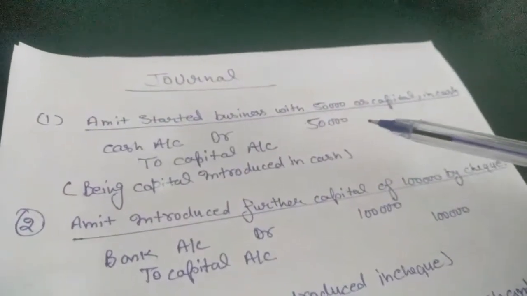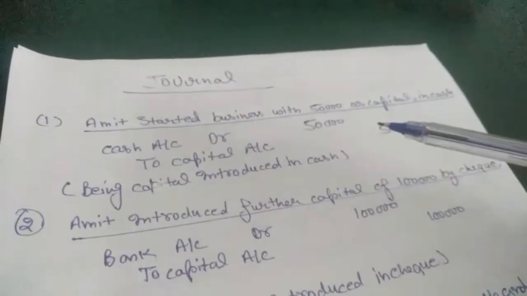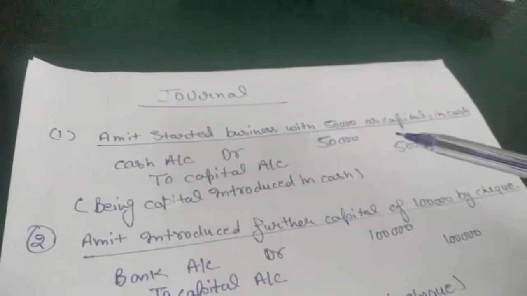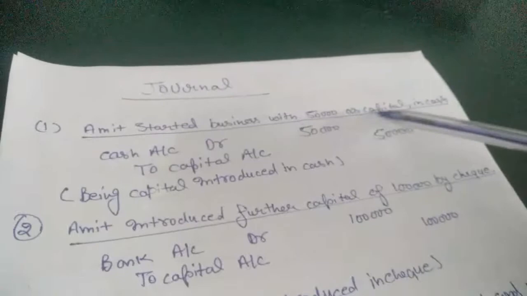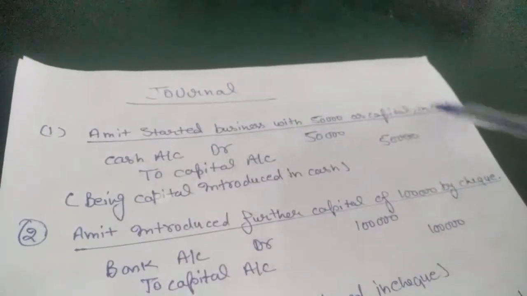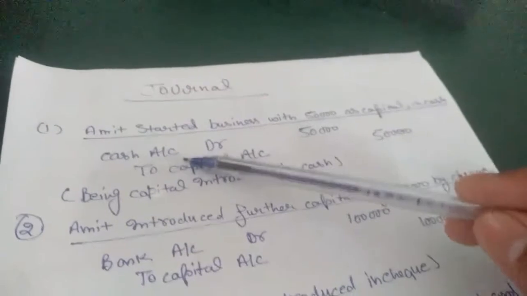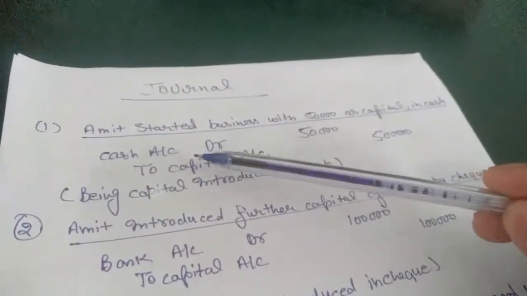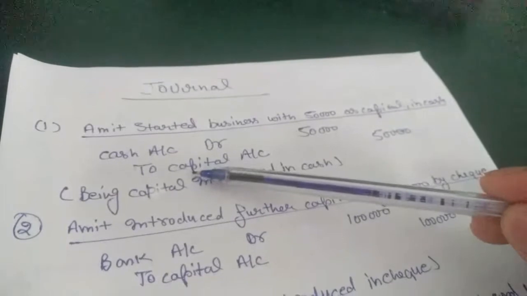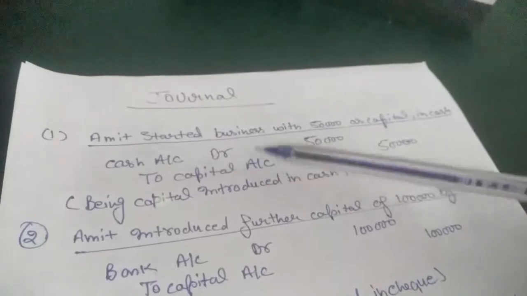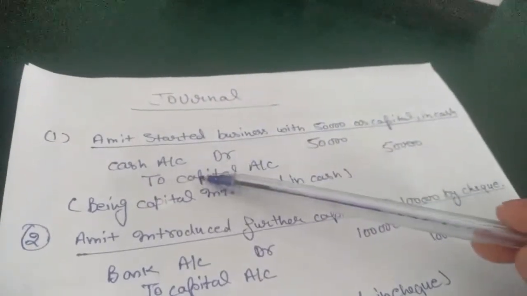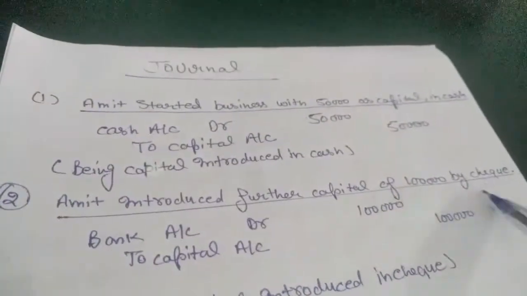in cash. As I said, we will take business as a prime factor, in which we see what is coming in and what is going out. First thing is Amit brought cash into the business. So what did the business get? Cash. And from whom? The business got the cash from the owner. But as we know, we don't mention the name of the owner in the journal entry, so we will mention capital account.